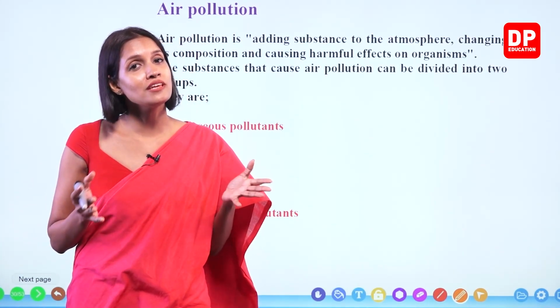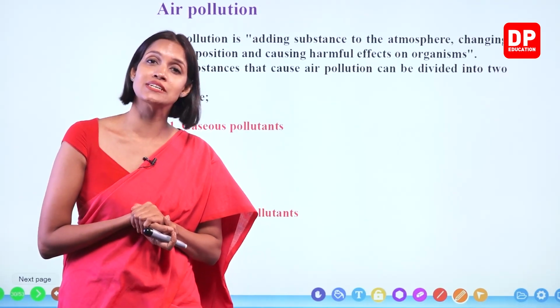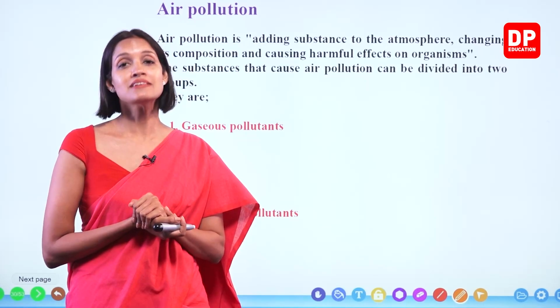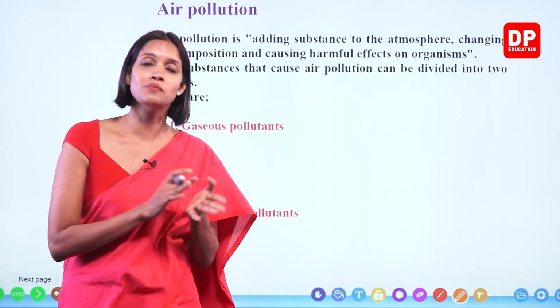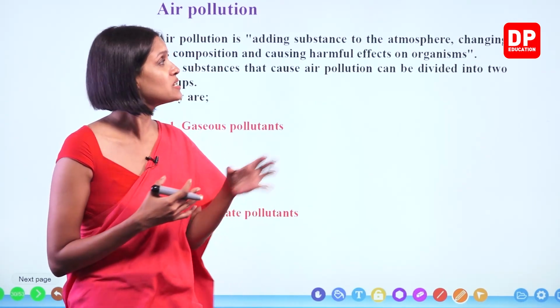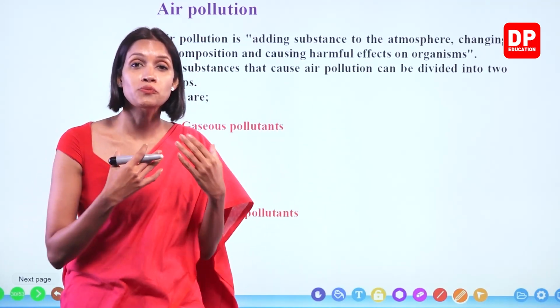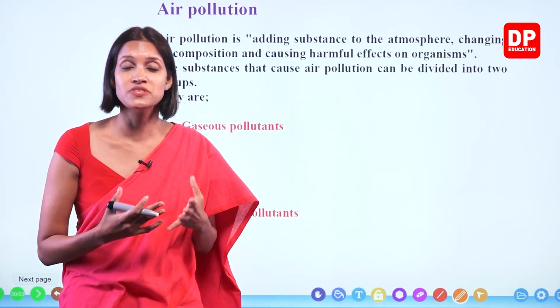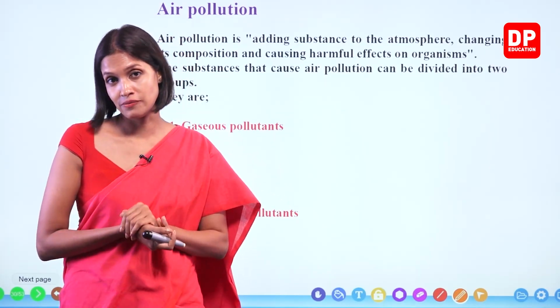But on average, about 78% of the atmosphere contains nitrogen gas, 21% contains oxygen, and the other 1% carbon dioxide and other gases. But sometimes these amounts will drastically change so that we will face so many problems, and this is known as atmospheric or air pollution.